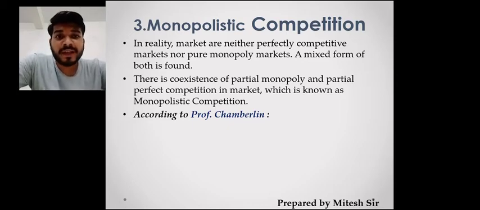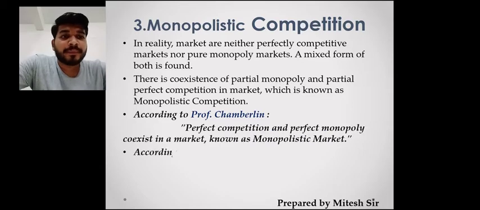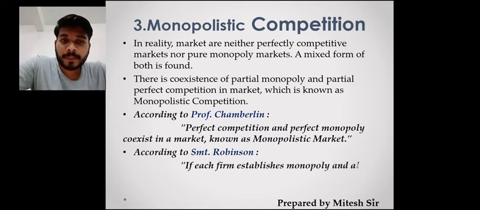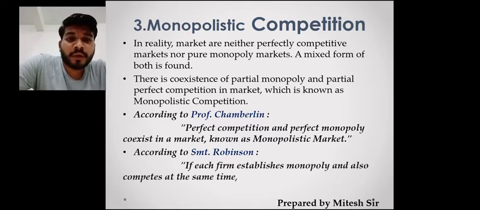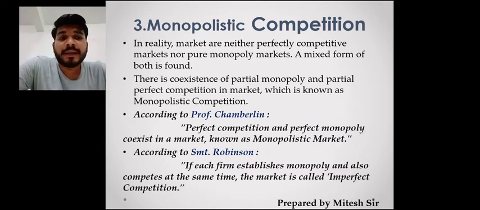Now, if you want to go with the definition, according to Professor Chamberlin, perfect competition and perfect monopoly coexist in the market. Coexist means both exist together, and this is known as a monopolistic market. Again, according to Mrs. Robinson, if each firm establishes a monopoly and also competes at the same time, the firm or the market is called imperfect competition.